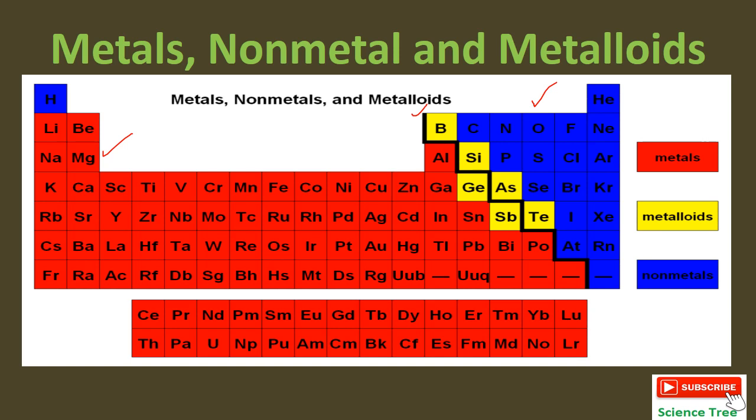A very interesting question is: name two elements of the periodic table which are present in liquid state. Those two elements are bromine and mercury.